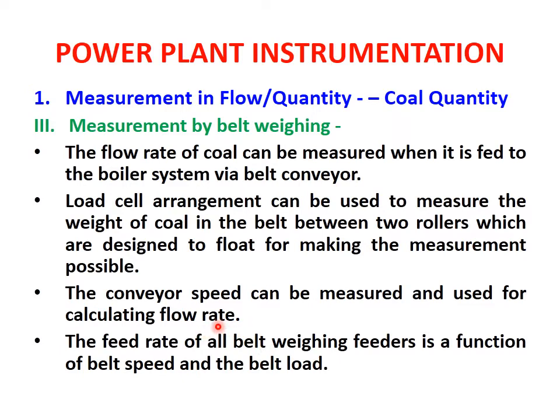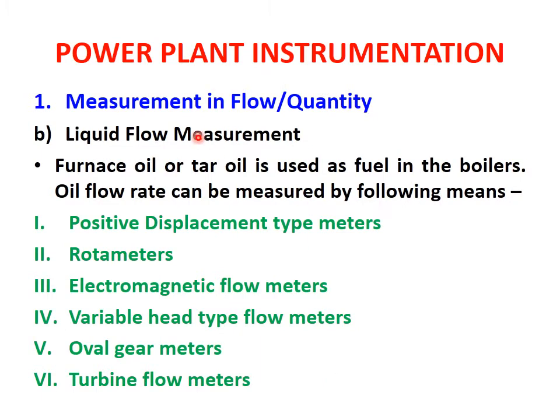The conveyor speed can be measured and used for calculating the flow rate. So we can easily calculate the flow rate of the coal by measuring the conveyor speed. The feed rate of all belt weighing feeders is a function of belt speed and the belt load.